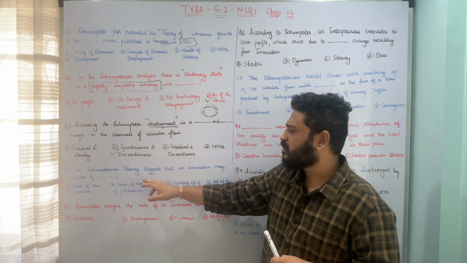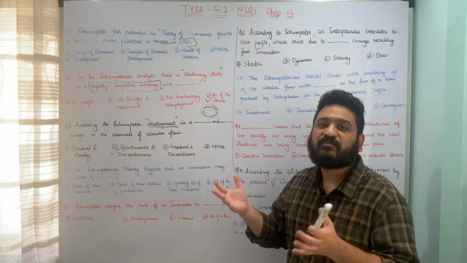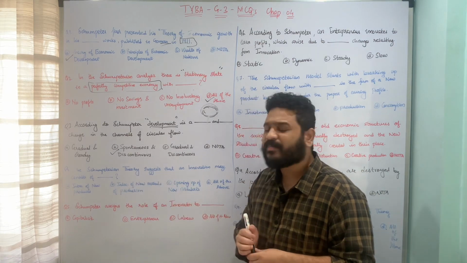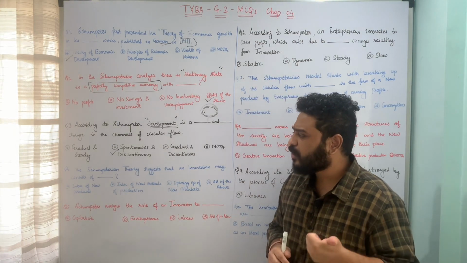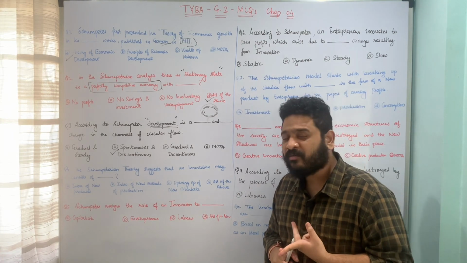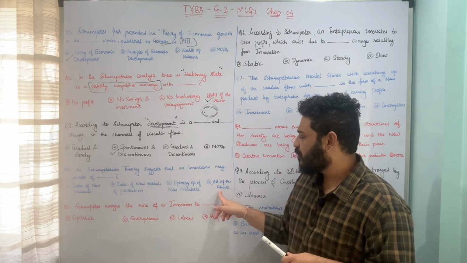The Schumpeterian theory suggests that an innovation may consist of what? Innovation is equivalent to what according to this Schumpeterian theory? Whether it is A, introduction of a new product, B, introduction of new methods of production, C, opening up of new markets, or D, all of the above.